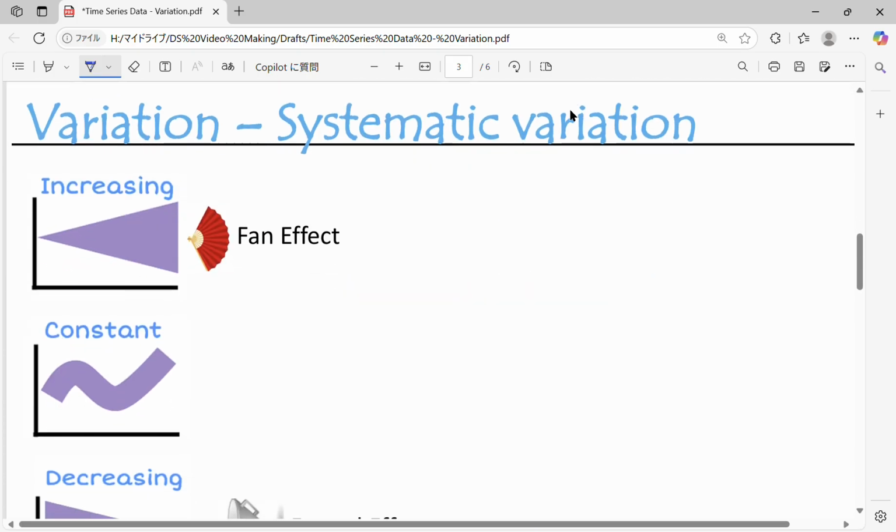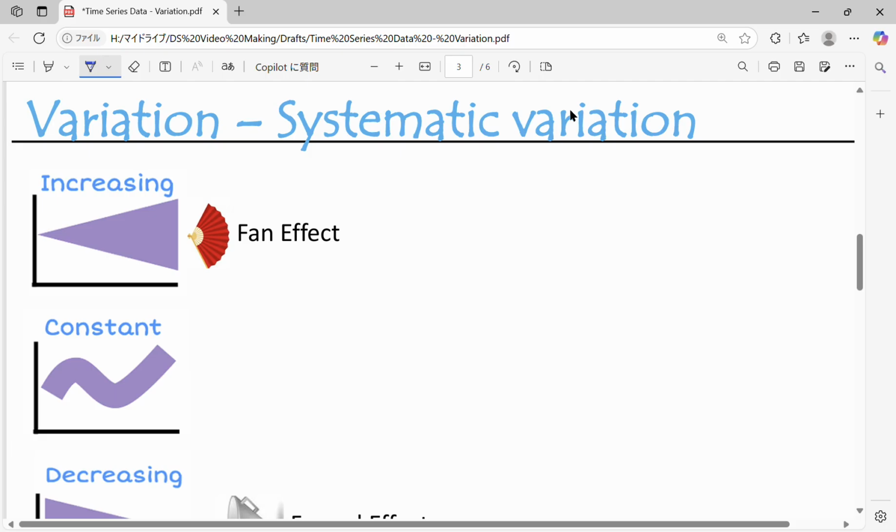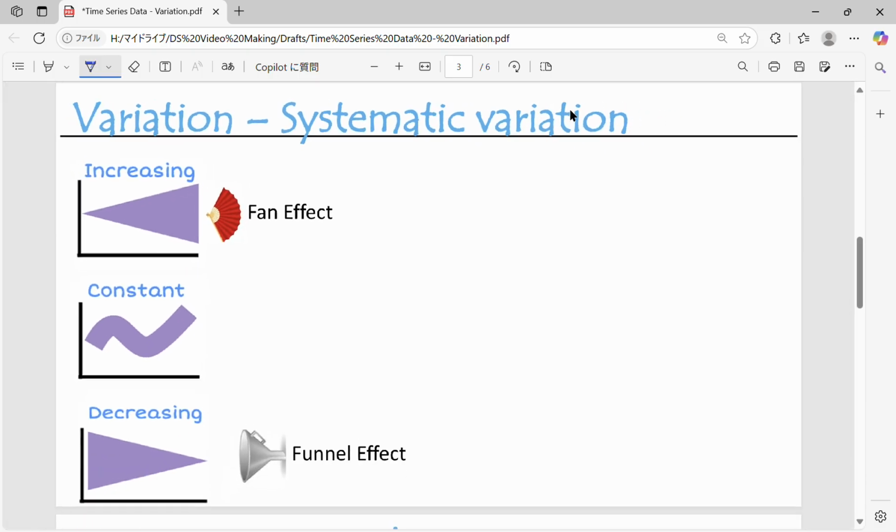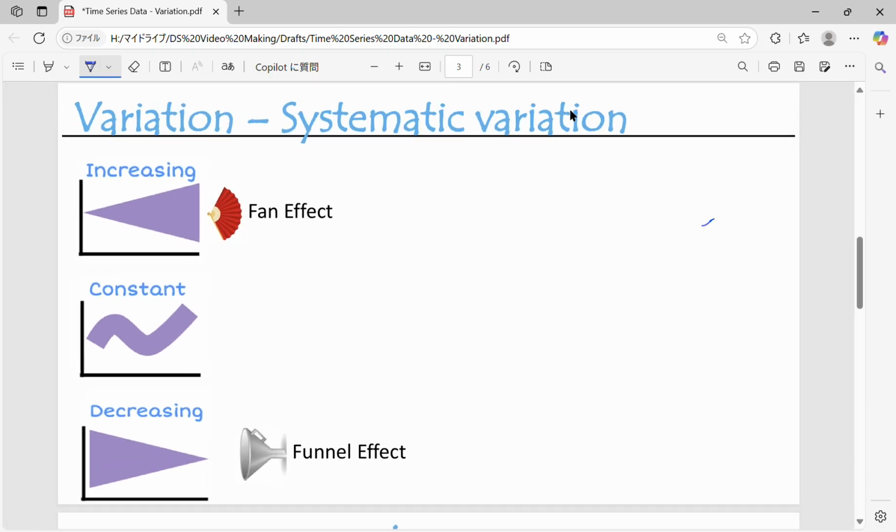Okay, let's look at it. Systematic variation. So when we talked about trend, we had increasing trend, decreasing trend, and stable trend. Increasing like this, decreasing, and stable, right? But even when there's an increasing trend, there can be variety.